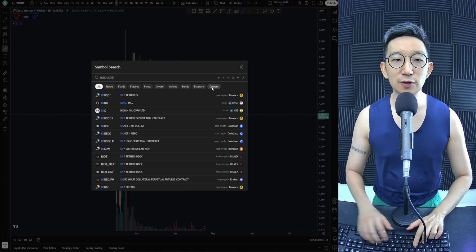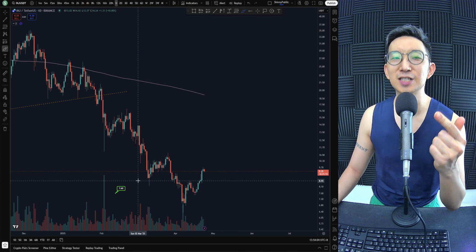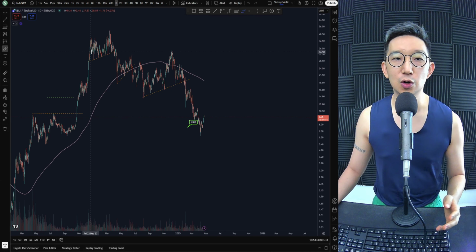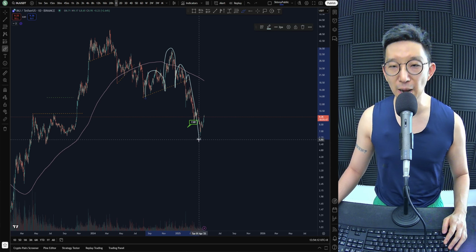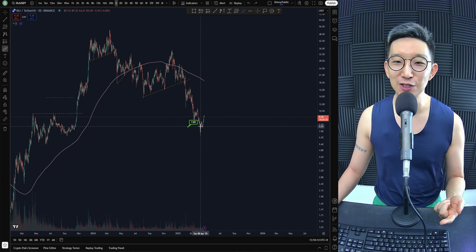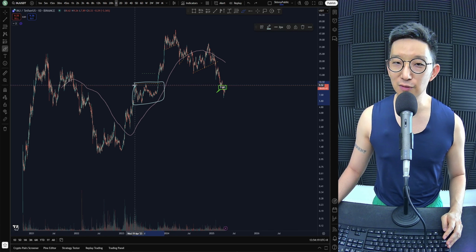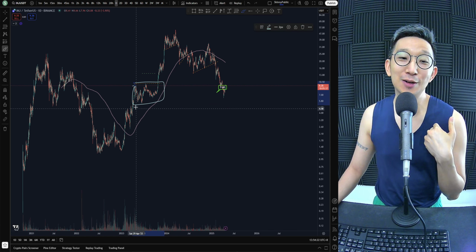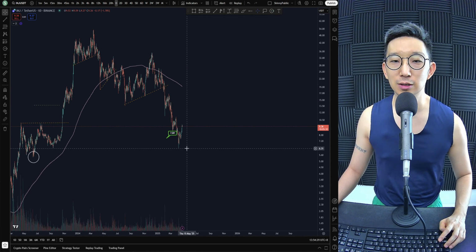Injective against USD. So for Injective, we made a call previously at $7.60, and we've already hit the target. There was a head and shoulders over here. Left shoulder, head, right shoulder. Bam! We dropped down to $7.60. So we were saying that very likely this noisy area would be hit, and it's already hit. I suspect, right, we're going to take out these lows as well eventually. I'm just going to mark this. I think we're going to take this out eventually.